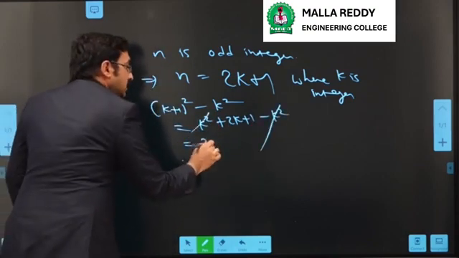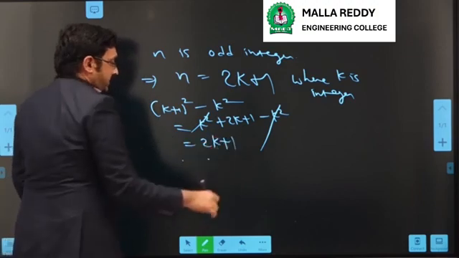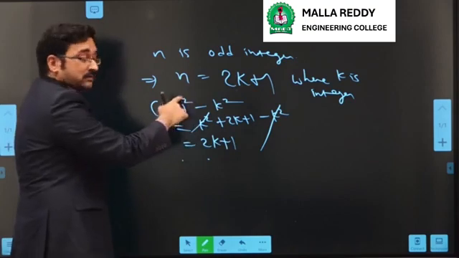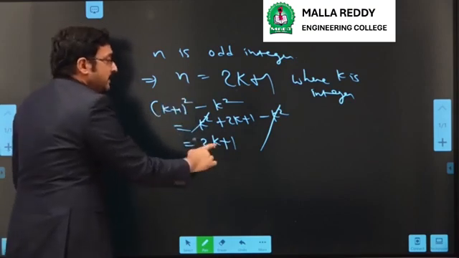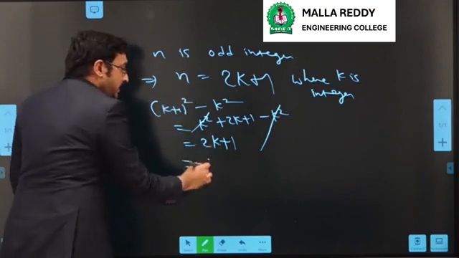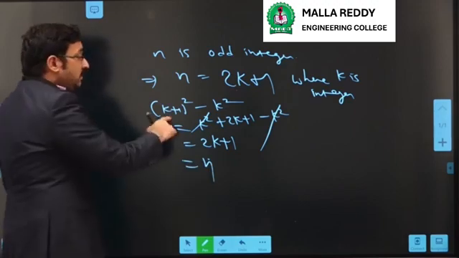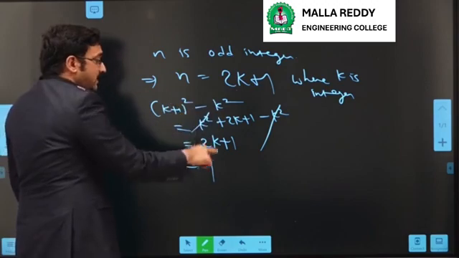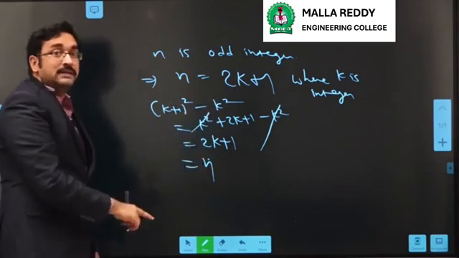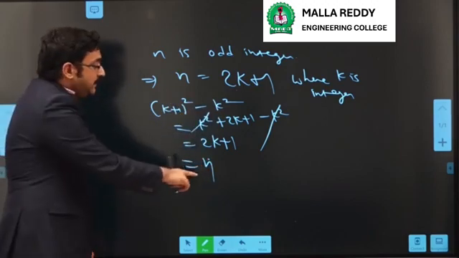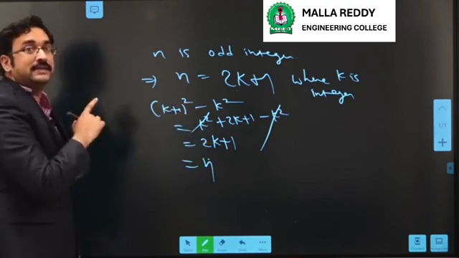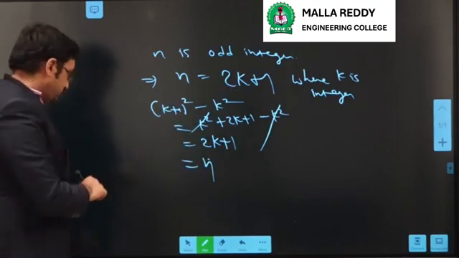So we got 2k plus 1. We know that 2k plus 1 is equal to n, so instead of 2k plus 1, we can write n. So we proved that (k plus 1) squared minus k squared equals n. That means we proved that n is the difference of two squares. This is the example for the direct method.